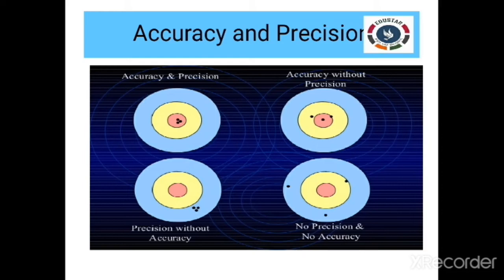Precise means he brings the same 15 ml for the repeated second time also. So his values are considered precise. Precise values may or may not be accurate. You can see these things in this diagram. But an accurate value should always be close to the true value.